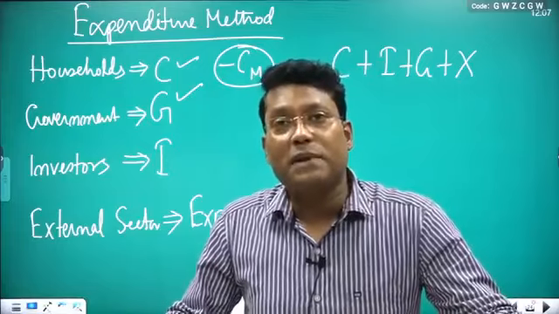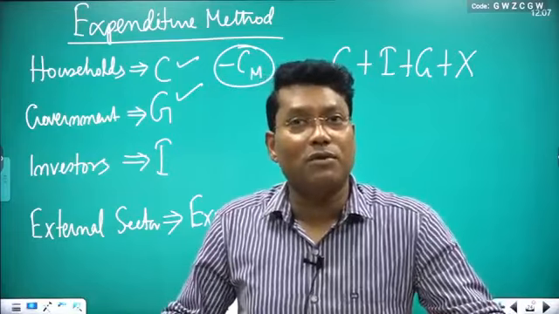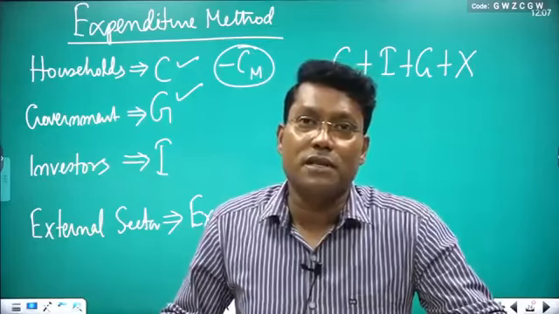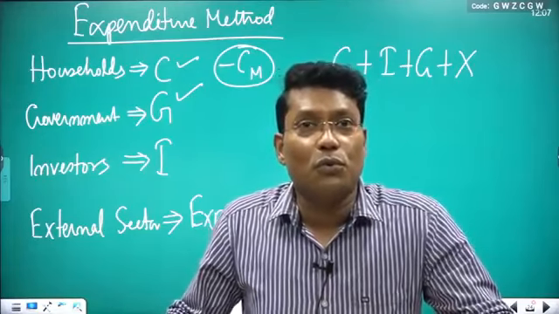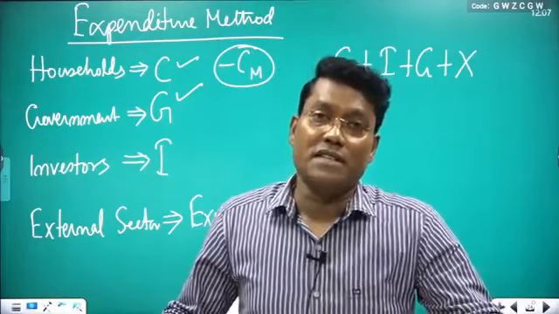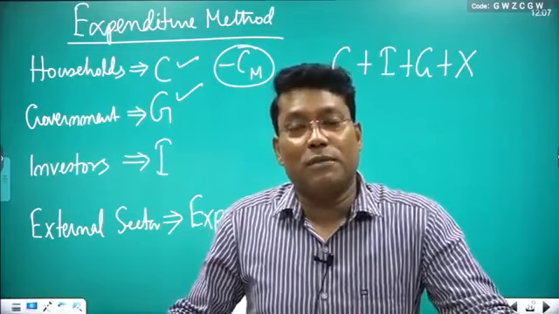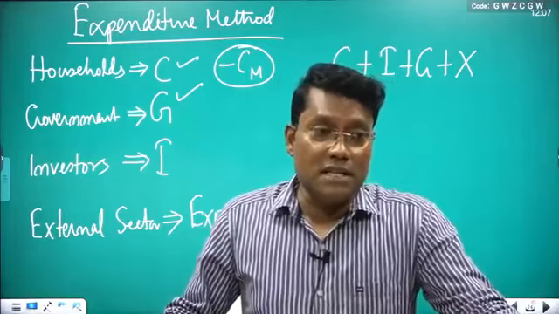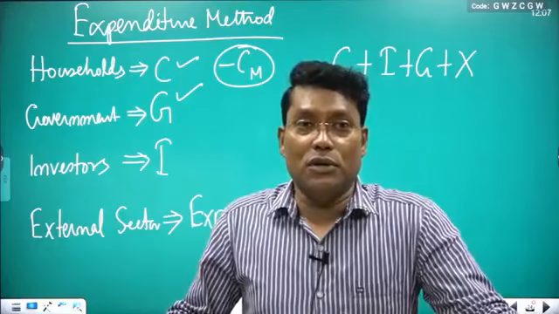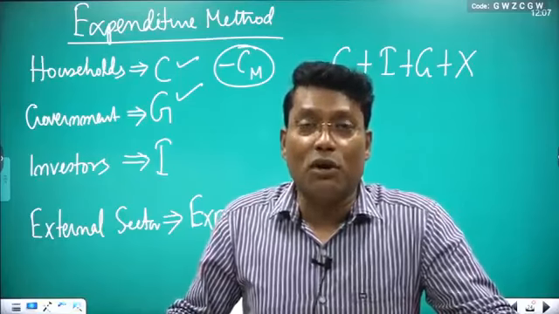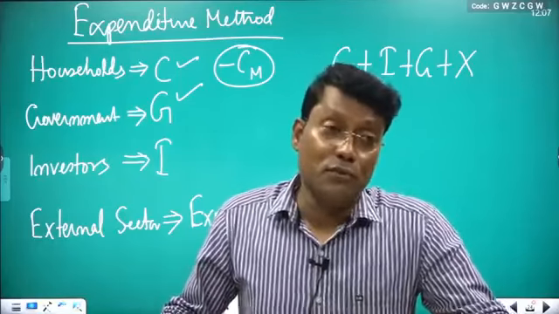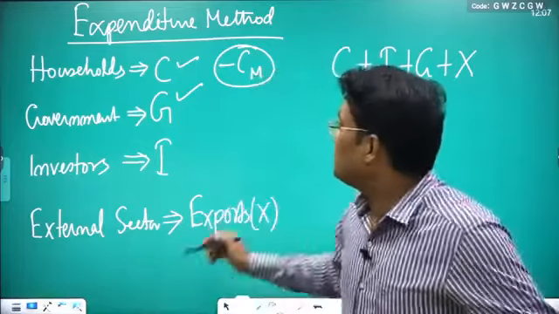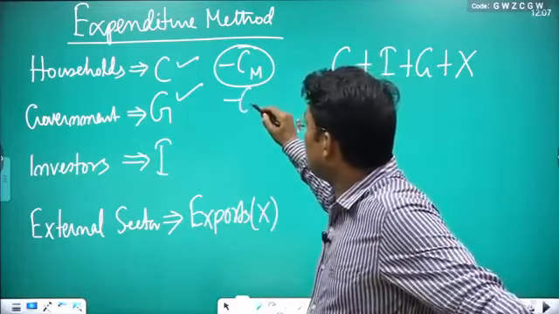But is the government really spending all 100 on domestically produced goods and services? No. Take the example of the defense sector. Rafale you are buying from another country, other defense equipment you are buying from other countries. It means a significant amount of money is spent on imported items, but imported items are not our domestically produced goods. So that much we have to subtract, minus GM.